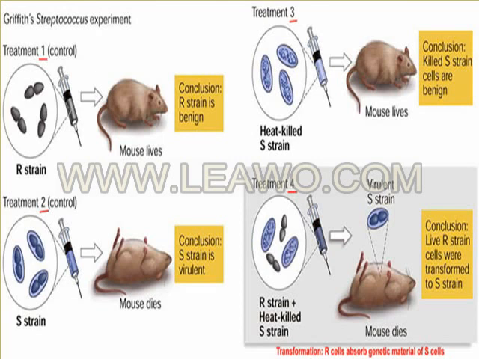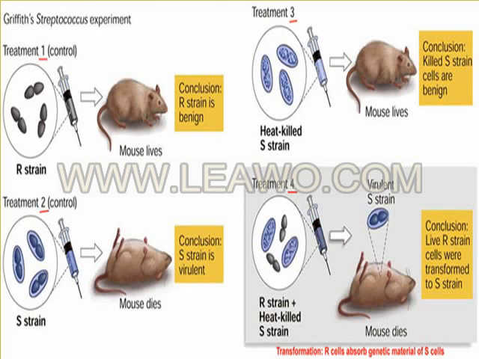In the second treatment, the smooth strains, the capsulated organisms, result in the death of the mouse. So the capsule is the virulence factor for the death of the mice.